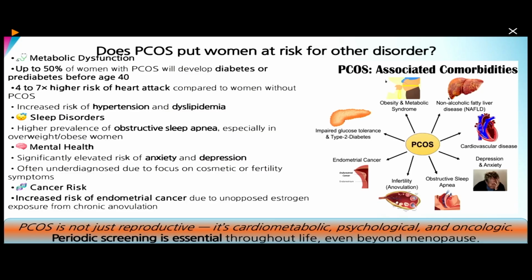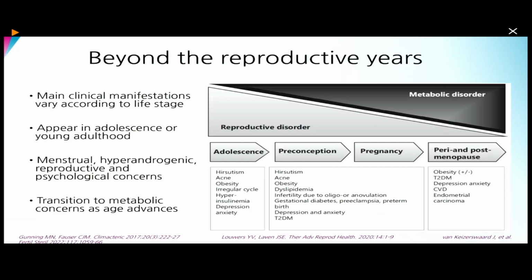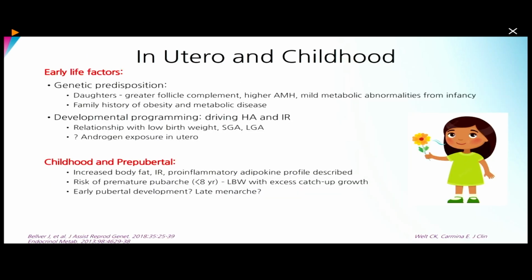Now slowly, I'm very sure you must be relating that these are the common presentations we have even in our daily OPD as well. So it is not just a reproductive age group disorder, it persists beyond the reproductive years. The early adolescence and preconception age group have more reproductive-related clinical features like hirsutism, acne, infertility, menstrual irregularities. But as the age grows, it converts more into a metabolic sort of disorder, where obesity, type 2 diabetes, cardiovascular disease, those typical metabolic features predominate in the elderly group.